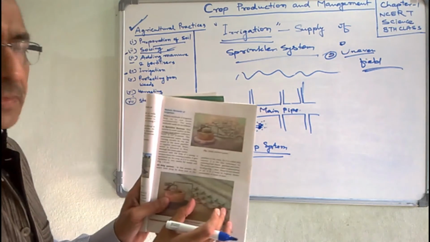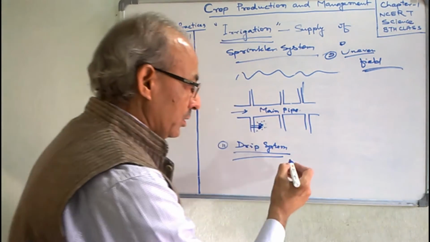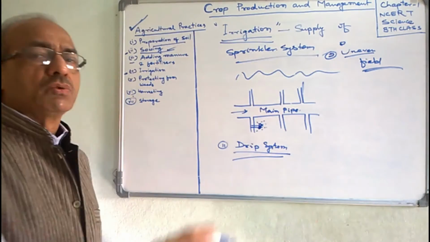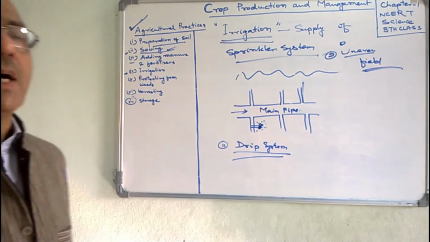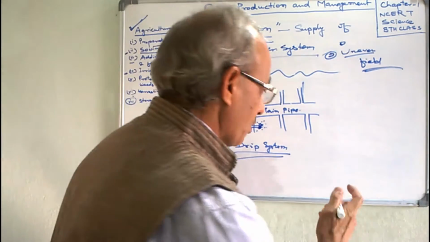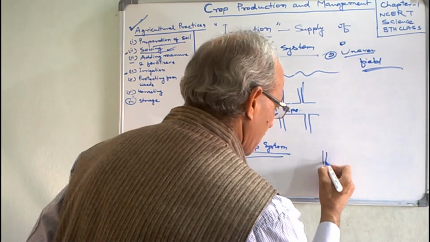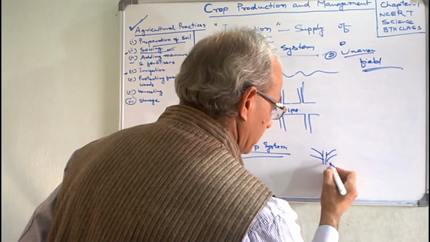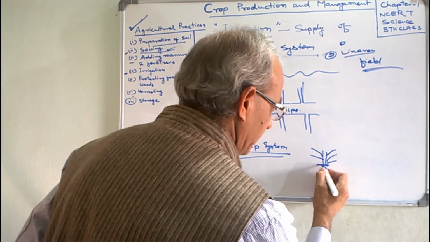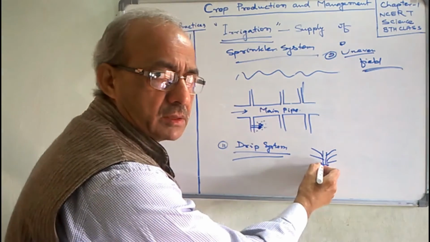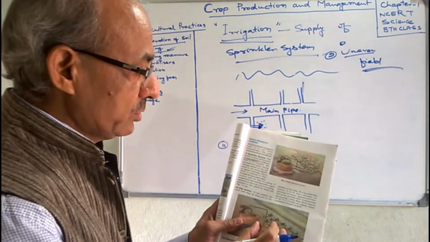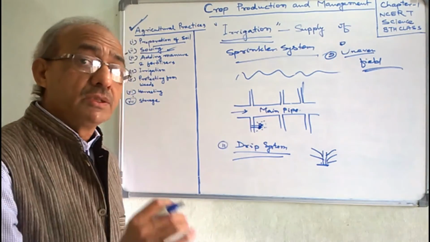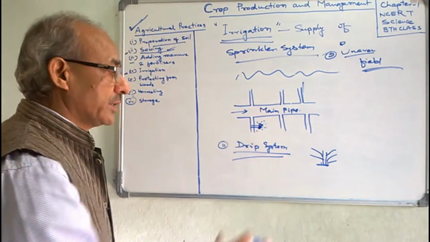Here is the diagram. Drop by drop, water is supplied just near the root, near the crop plant. Suppose this is the plant here, and water is supplied right near it. Drop by drop water is utilized here. So this is called the drip system.